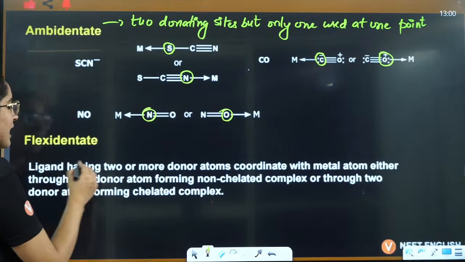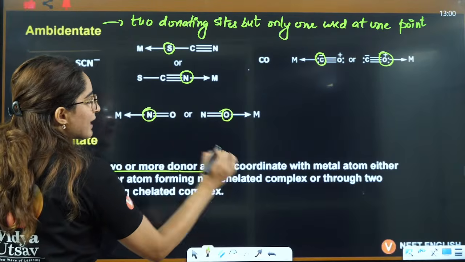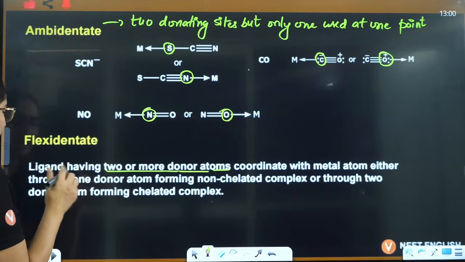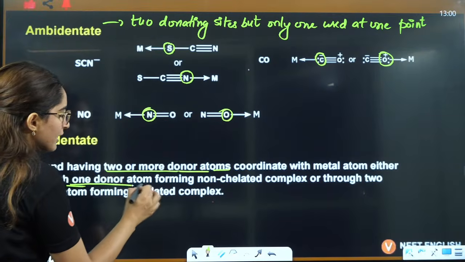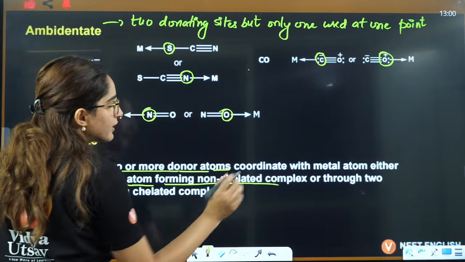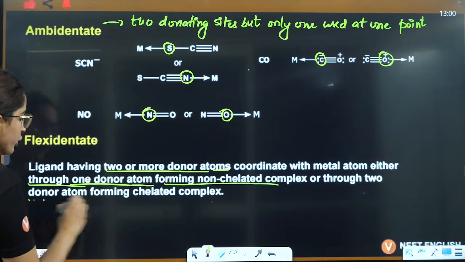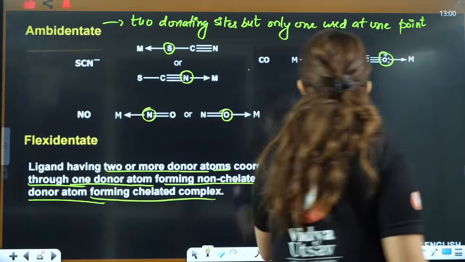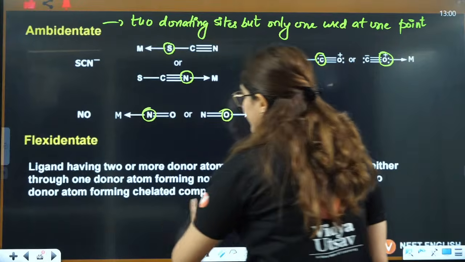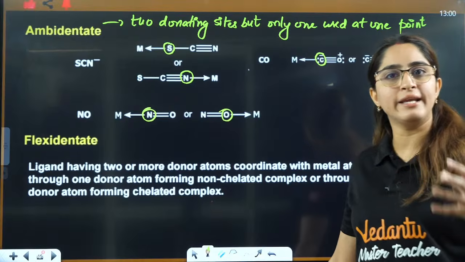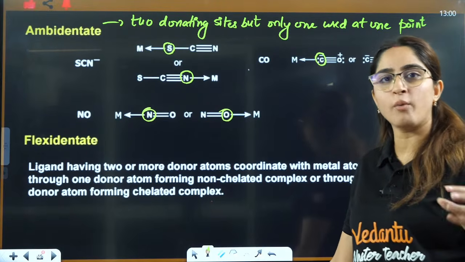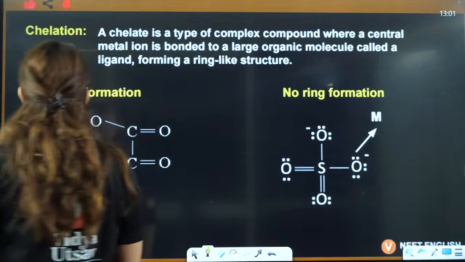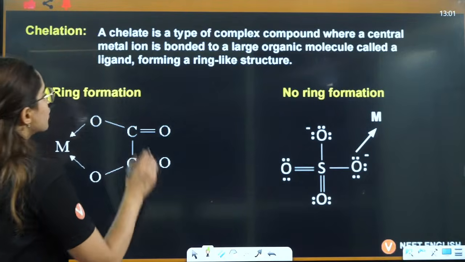Flexidentate ligands have two or more donor atoms that coordinate with the metal, either through one donor atom forming a non-chelated complex or through more donor atoms forming a chelated complex. That means flexidentate means sometimes the ligand tries to form a chelate complex, sometimes it doesn't. Ma'am, then what is chelation? For chelation, you should know what is chelation.